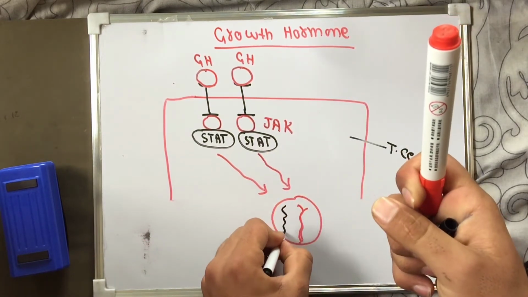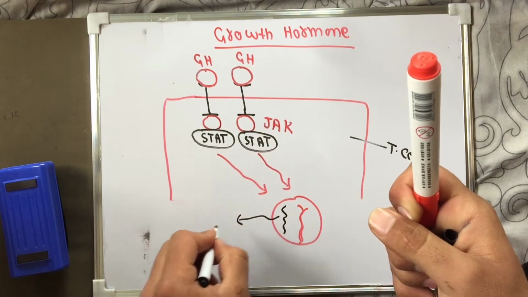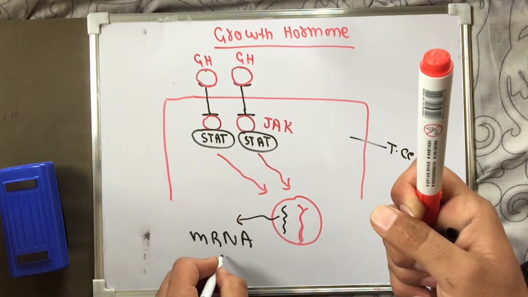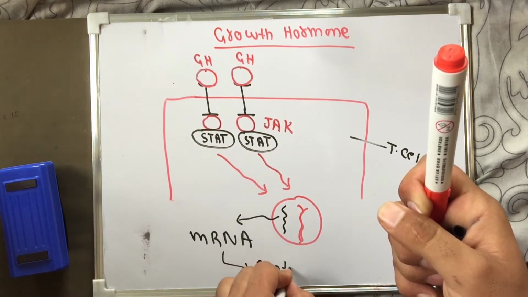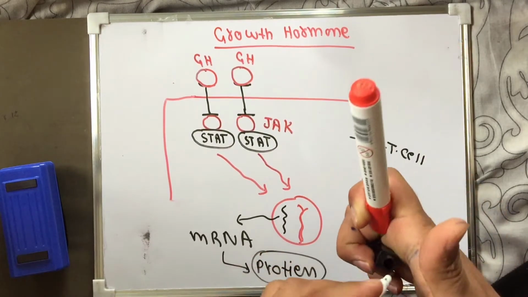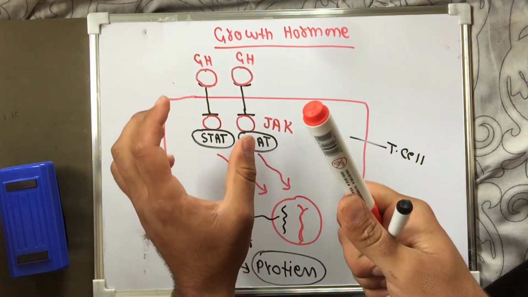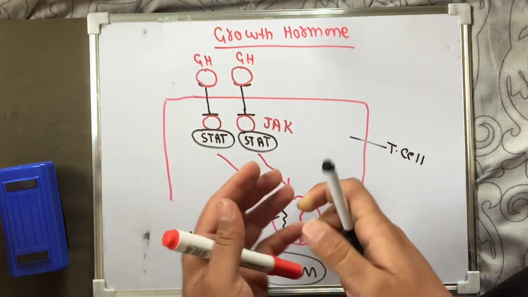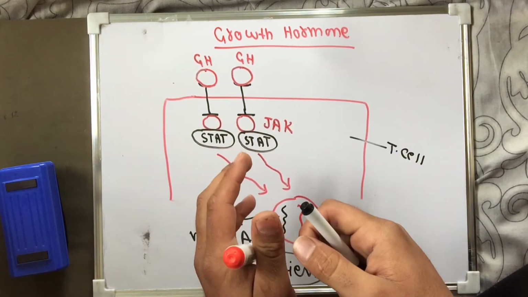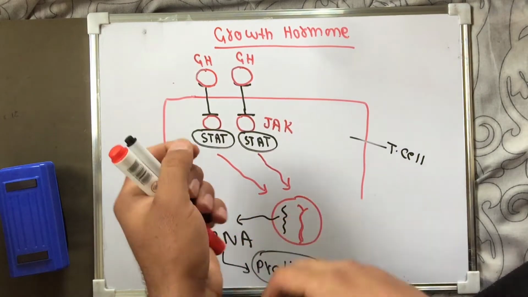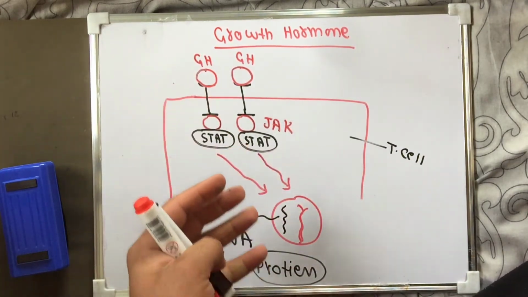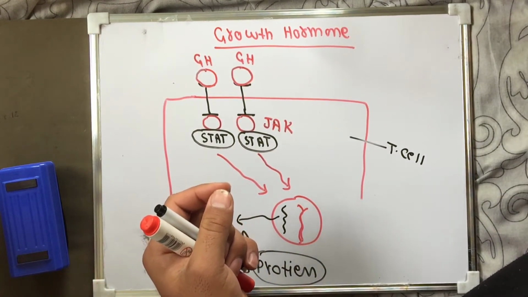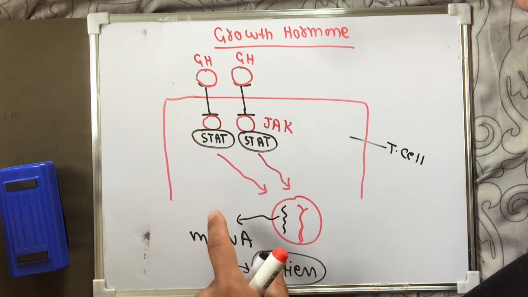When transcription occurs, this is messenger RNA, then the messenger RNA will go from the nucleus into the cytoplasm, and then translation will occur, which will result in the formation of a protein. So what does growth hormone actually do? Growth hormone and somatomedin, we can also write somatomedin here in case of indirect action of growth hormone, and mostly somatomedin performs the activities. So growth hormone and somatomedin perform this type of mechanism, which results in the formation of a protein. So this is the action of growth hormone.